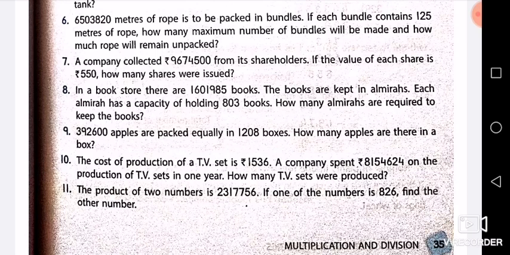Do the division, then you will get the quotient. That quotient will become the total shares issued by the company. Value of one share is rupees 550. Then total shares issued by the company is equal to the total money collected by the company divided by 550. Quite an easy question. Do this question.